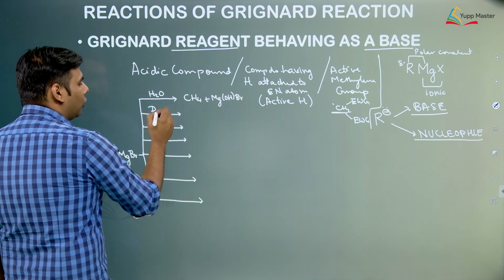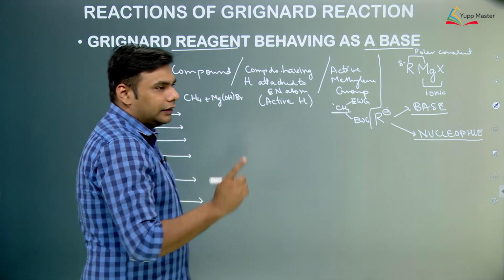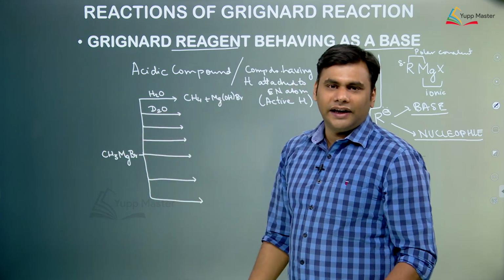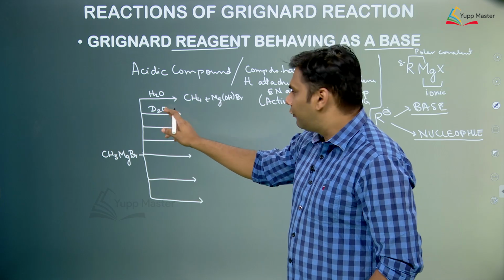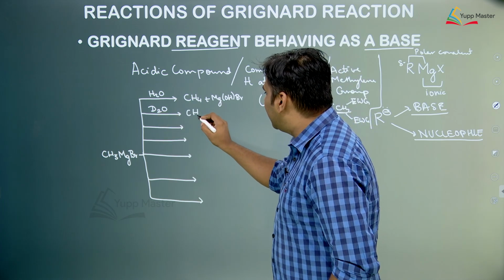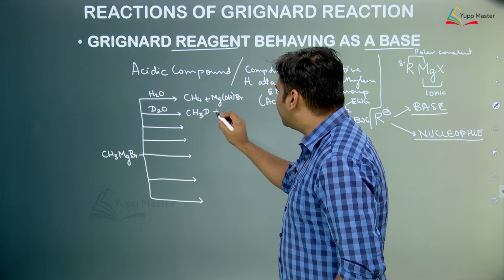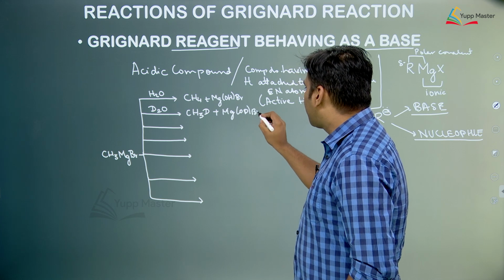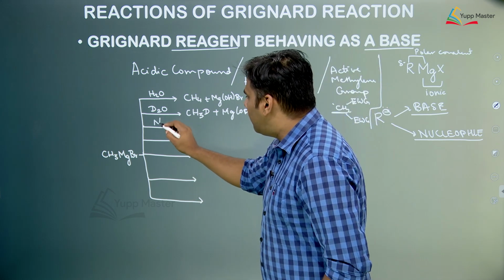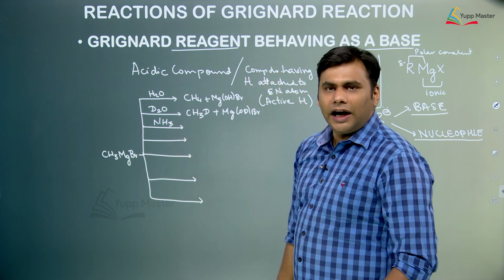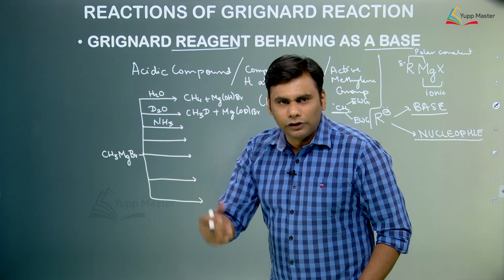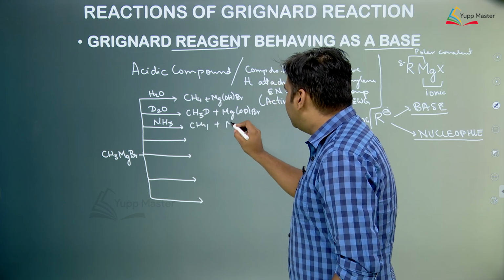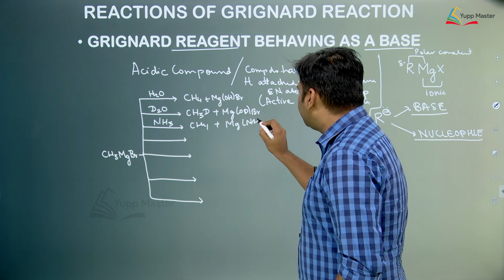Suppose we react this with D2O. In D2O also, D, which is an isotope of hydrogen, is attached to an electronegative atom. So this has some acidic strength. So D plus will be released from here and it will combine with CH3 negative and form CH3D plus MgODBr. Similarly, if we react this with ammonia, in ammonia, hydrogen is attached to an electronegative atom, it will also get released as H plus ion and would form methane plus MgNH2Br,